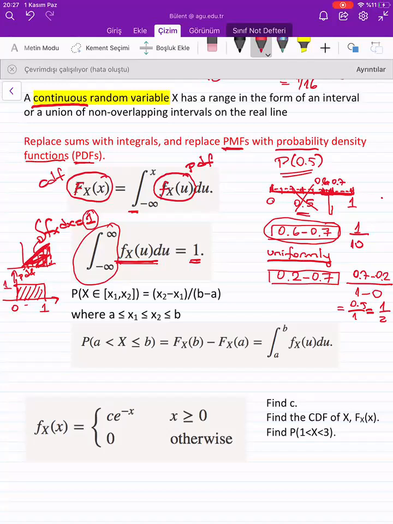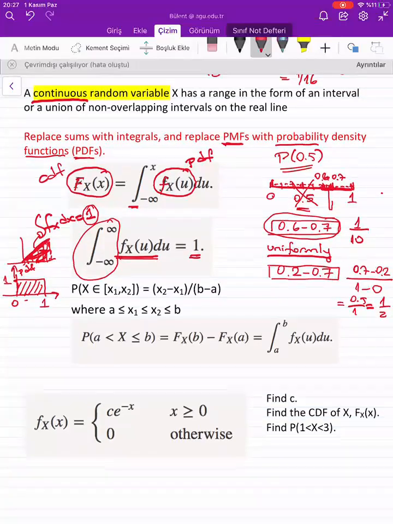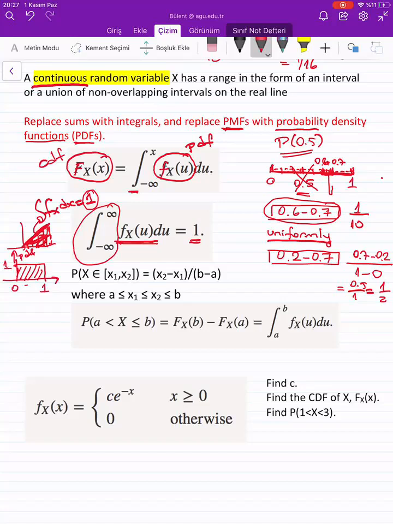For the CDF, we add up all the probabilities, and for the integration, for example, here I have my PDF, and how do I find the CDF function as I have shown here?